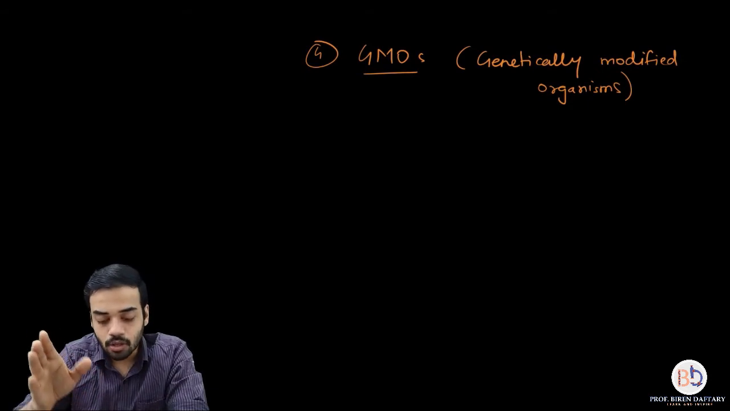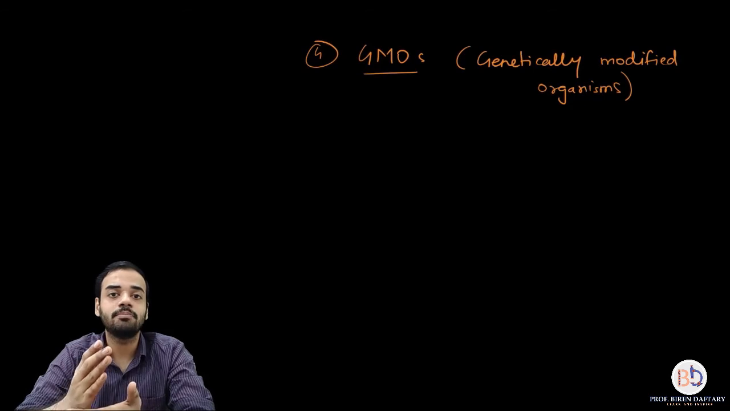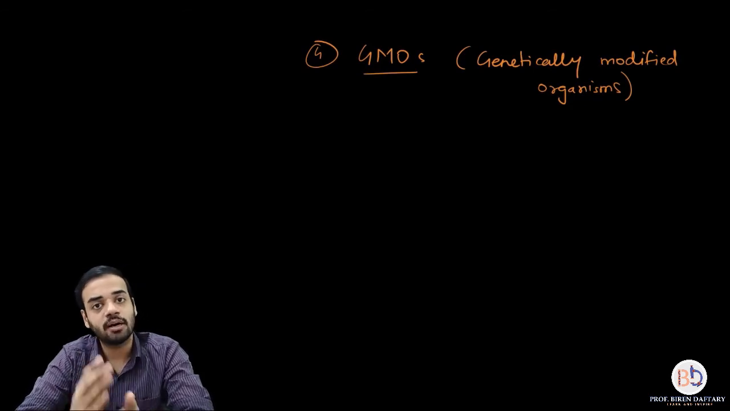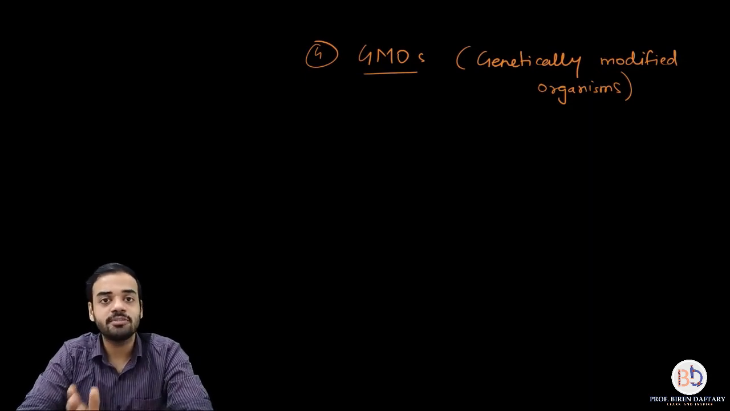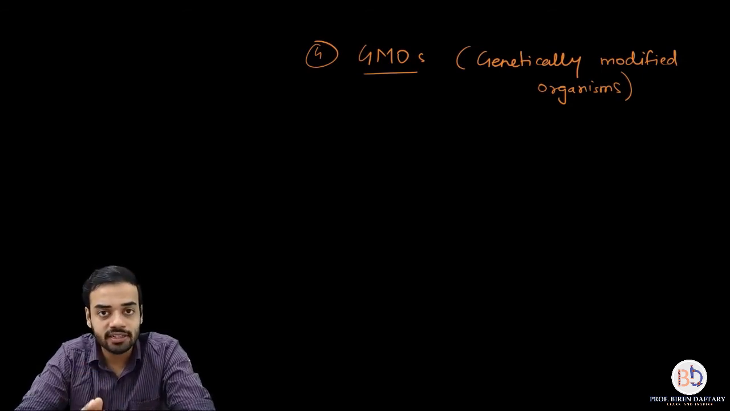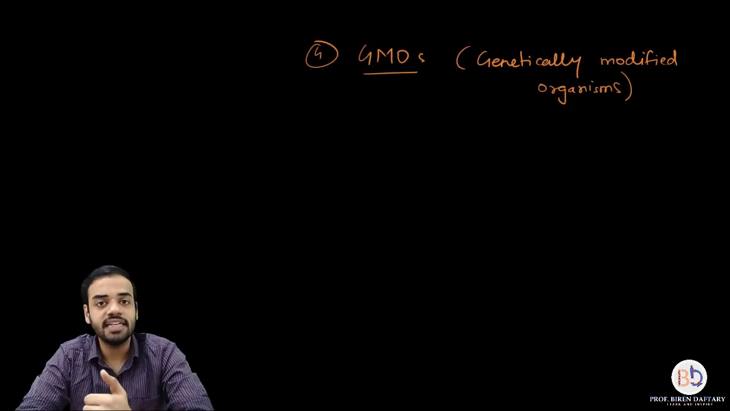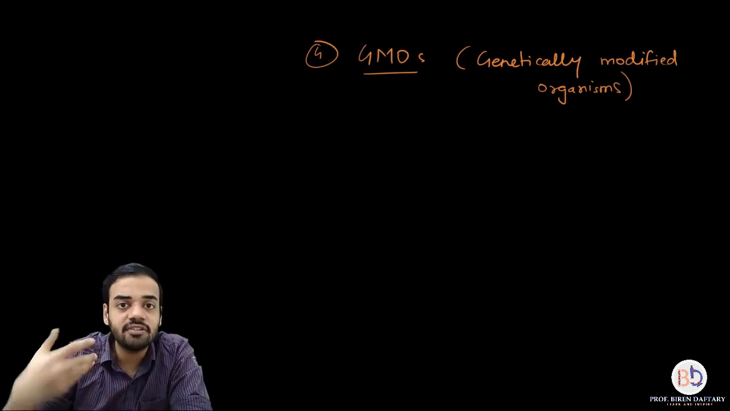Now, what does genetically modified organism mean? Is it useful or is it harmful or is it both? Basically all these biotechnology companies state that if you are using genetically modified organisms, then you will get a higher yield. For example, if you are using a transgenic plant, then its yield will be much more.